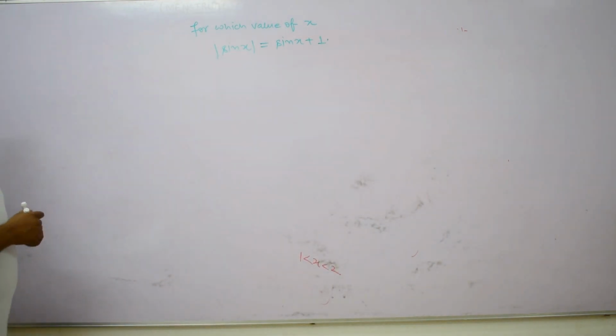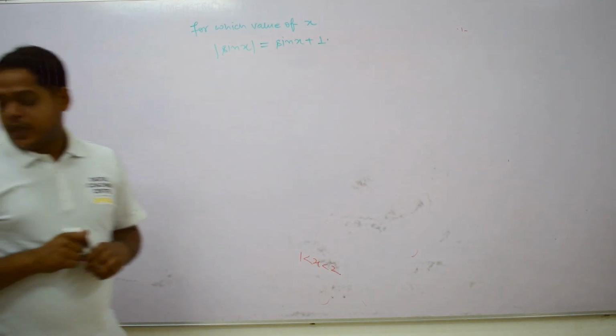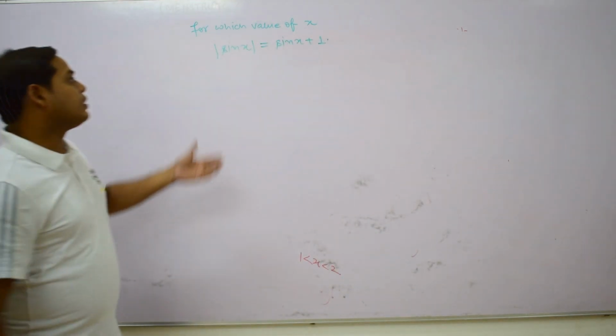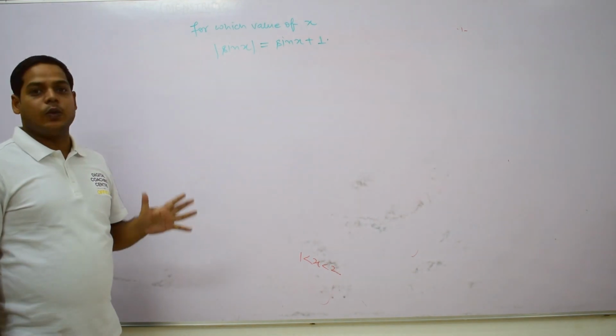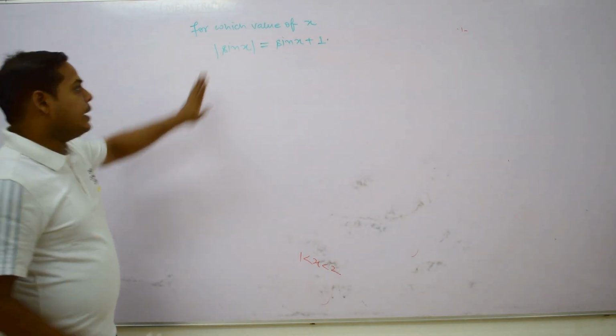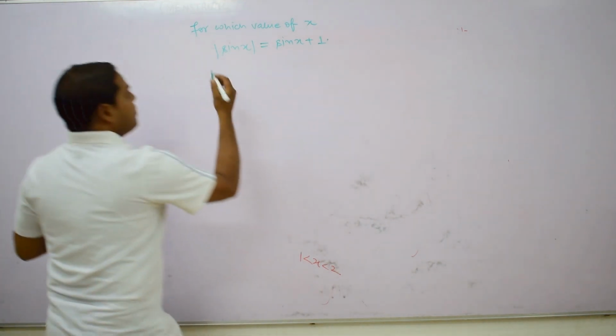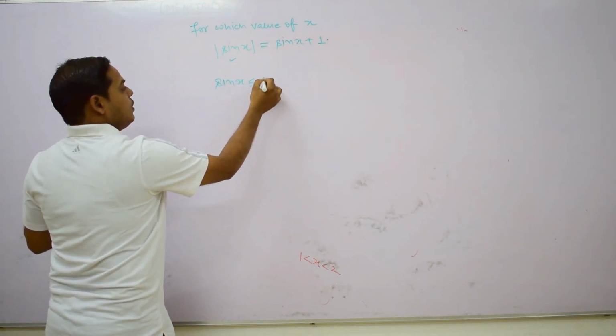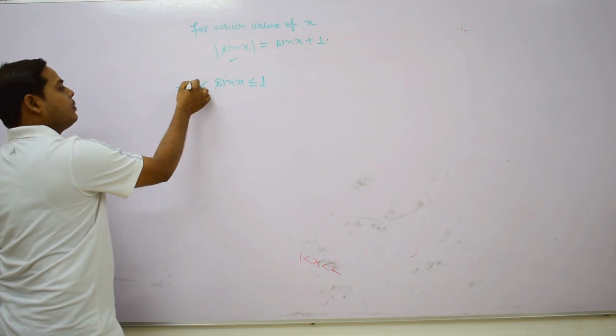Okay, so look at here. It is valid only in such a situation when sin x gives a negative value. Otherwise, we know that the value of sin x lies between 1 and −1.